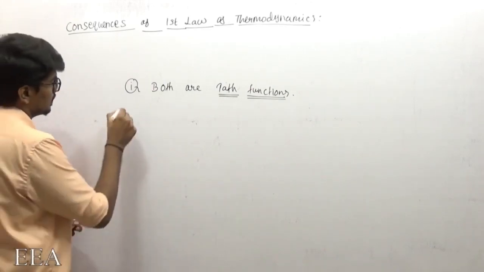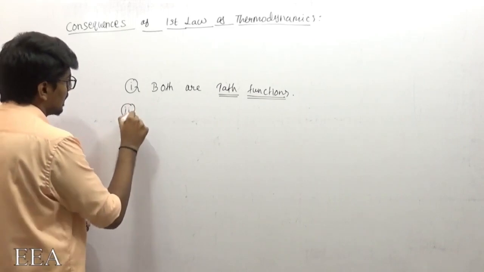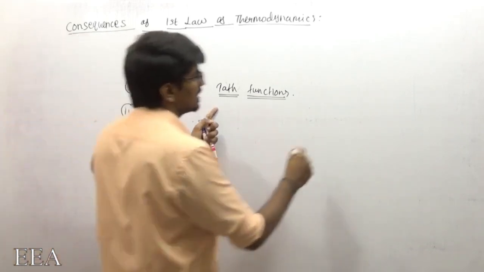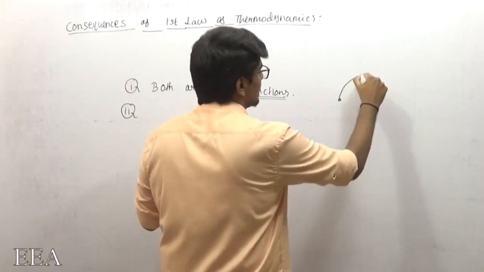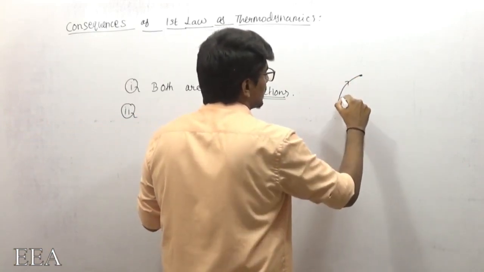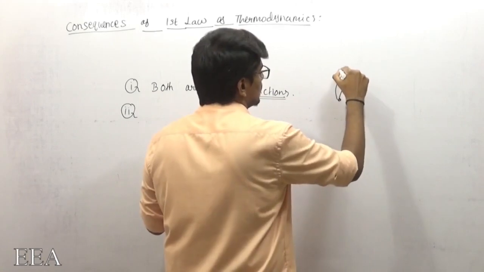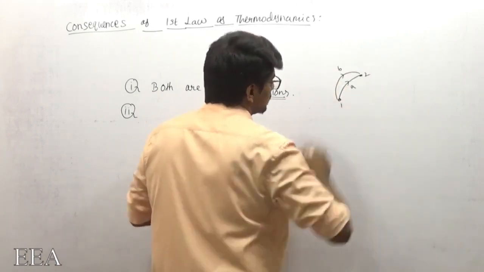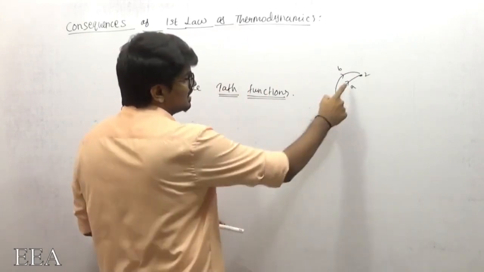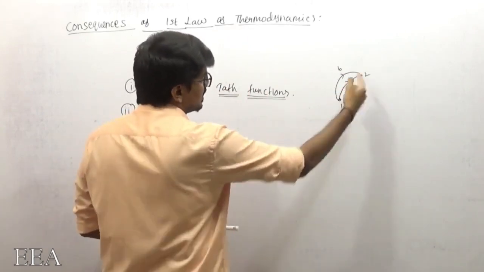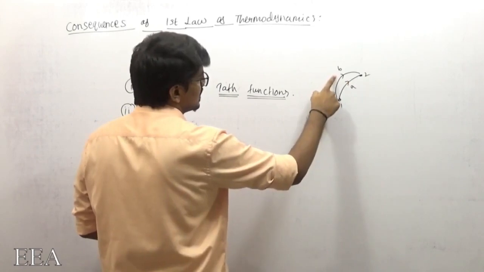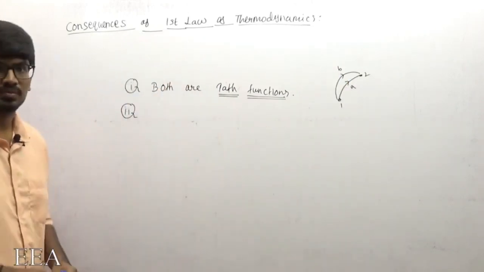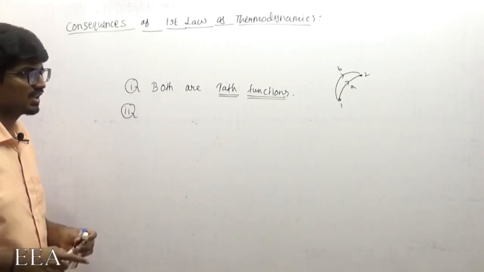Now what is the second statement? If it is a path function, some process is happening from 1 to 2, and another process is happening from 1 to 2, let it be path A and path B. If it happens in this particular path, I will get a different heat transfer. If it happens in this particular path, I will get a different heat transfer. Similarly for work transfer, they will vary based on the path.